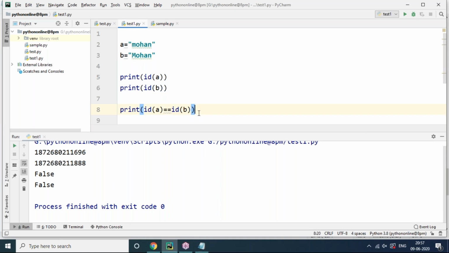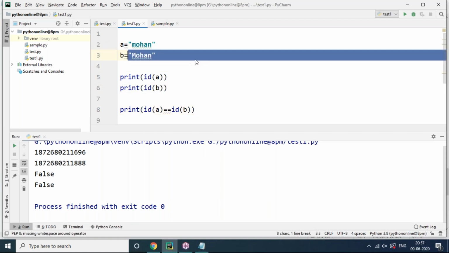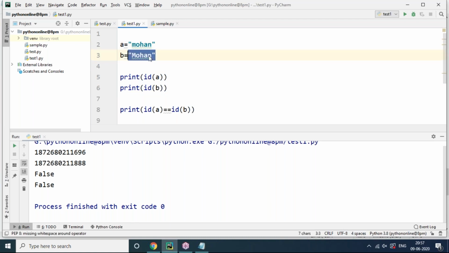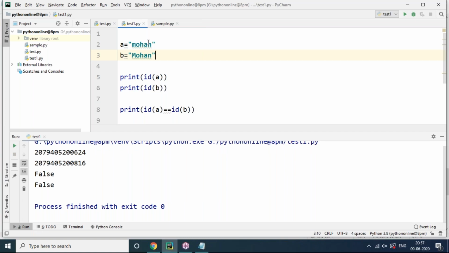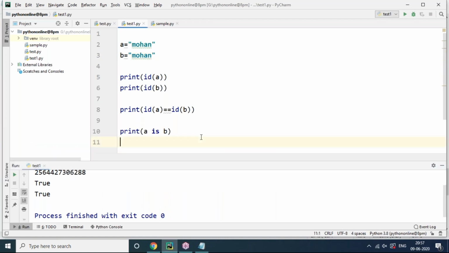It's not the same with strings. Here you can see string and string based on the value. Here this string is different and this string is different. Here I use small m, here it is capital M. Both are different, different identity, not having same identity. If I remove the capital M and give small m, then what happens? You can see both are having same identity now. True will be returned.